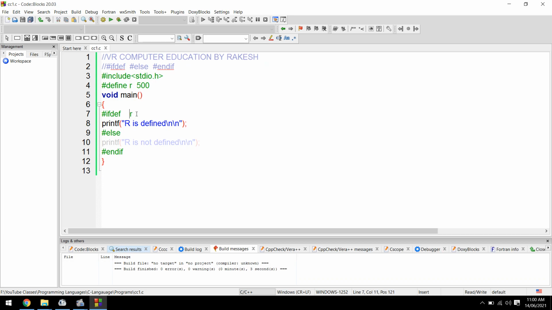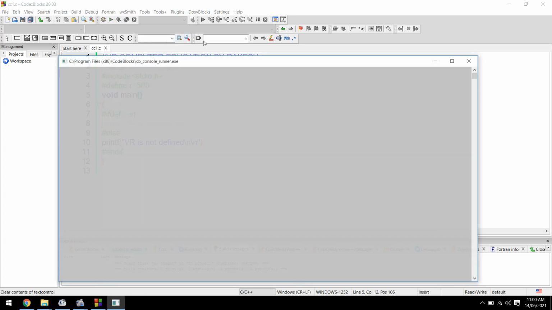So again, I'll write here just VR. I wrote VR. I'm asking ifdef VR, means if VR is there, then display VR is defined. If VR is not there, then you will get the output VR is not defined. Here I have not defined VR. Now I'll execute. What will be the output?